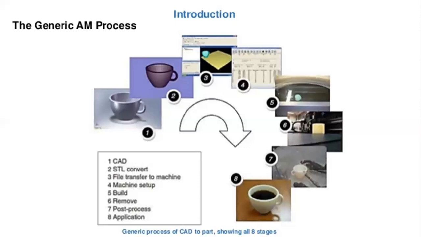And the sixth one is the removal process. In that removal process, after completion of the build of that material, we should remove the final object of our product. So carefully we can remove that product. It has some supporting material.